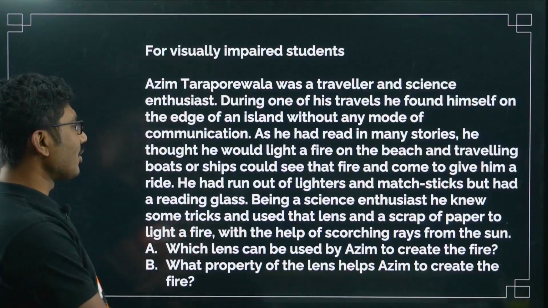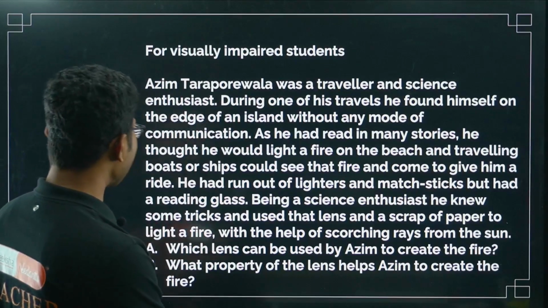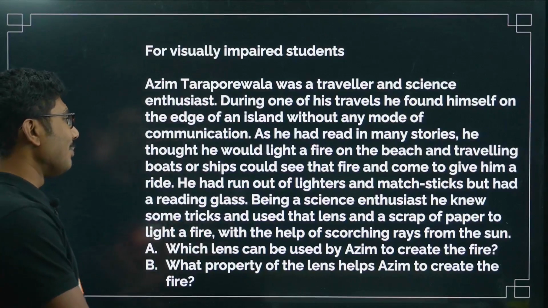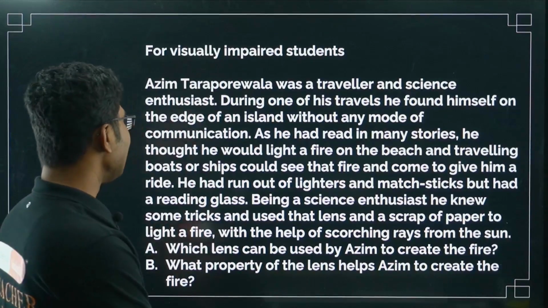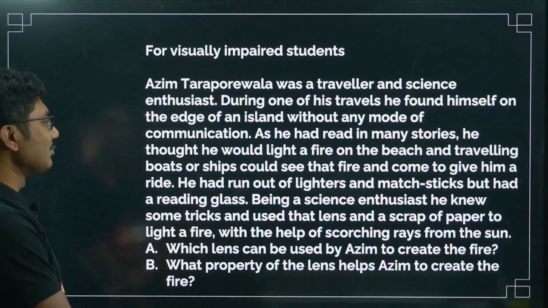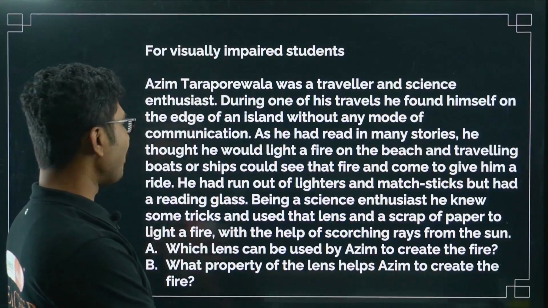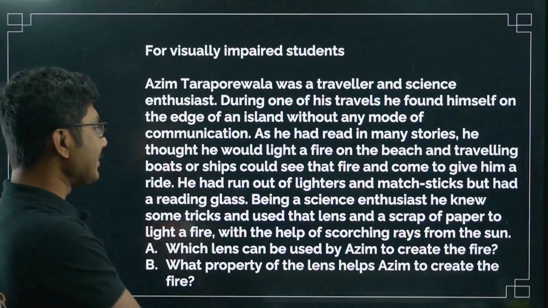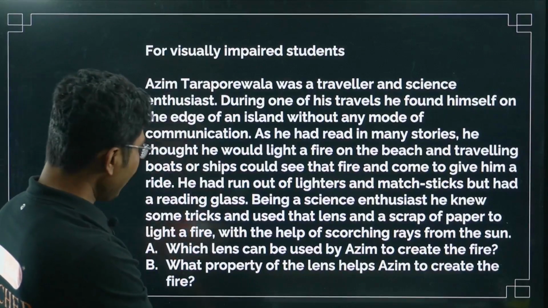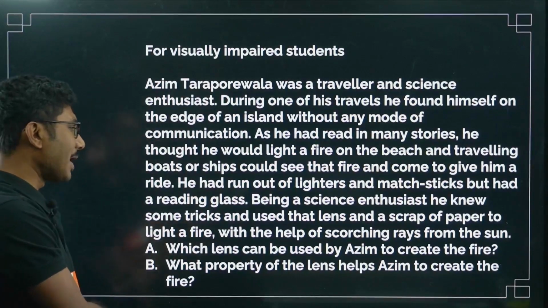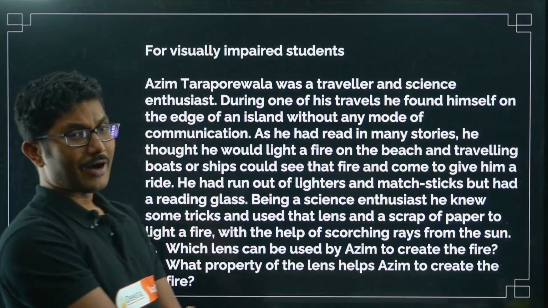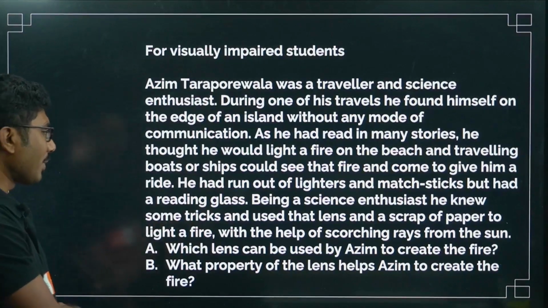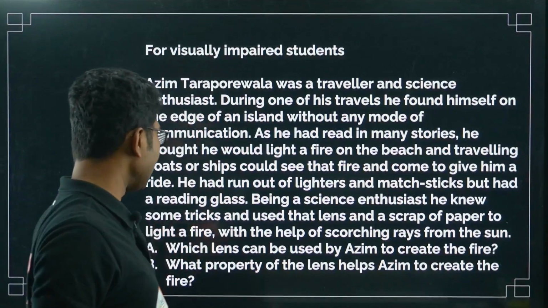He had run out of lighters and matchsticks, but he had a reading glass. Being a science enthusiast, he knew some tricks and used that lens to scorch a paper to light a fire with the help of scorching rays from the sun. Which lens can be used by Azim to create the fire? What property of the lens helps Azim to create the fire?